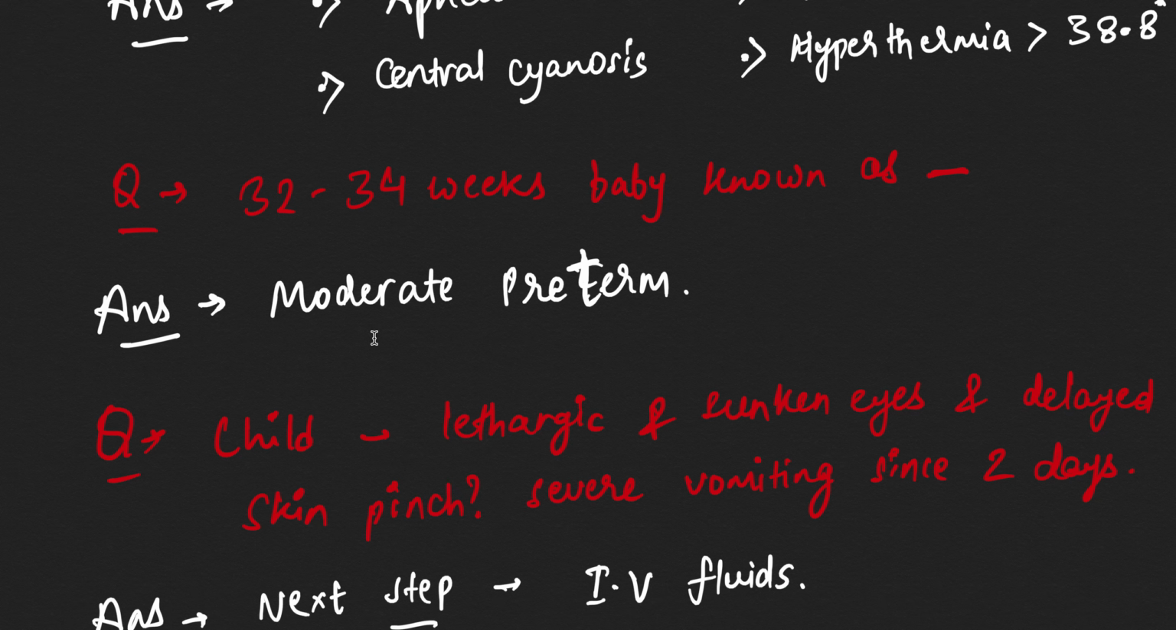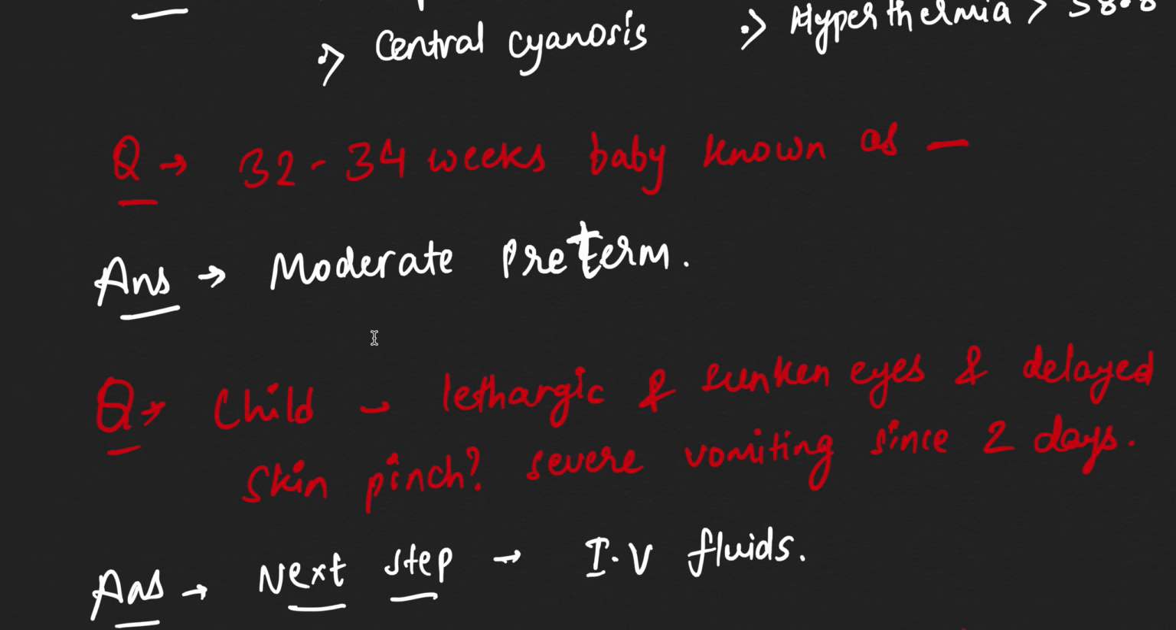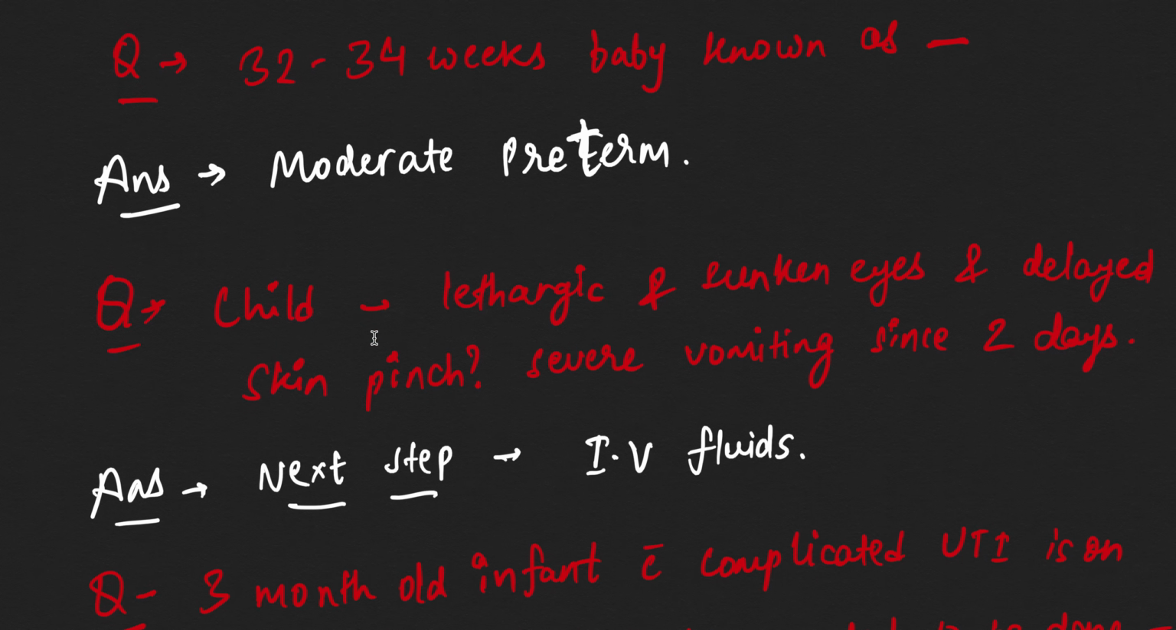So 32 to 34 weeks baby is known as. So they were mild, moderate, and severe preterm. So the answer is moderate preterm. This is very important. Remember this, 32 to 34 weeks.